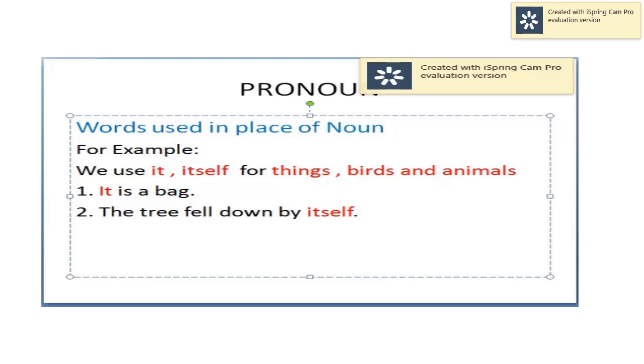The tree fell down by itself. Here, it and itself, these words we are using for different things.